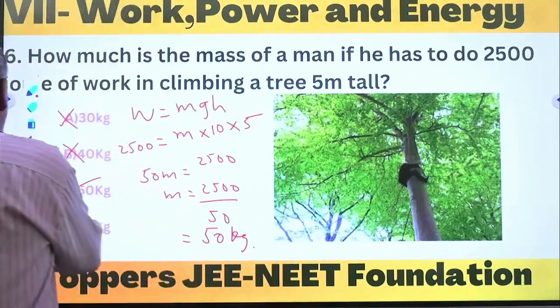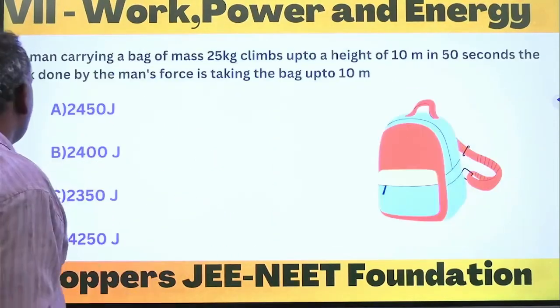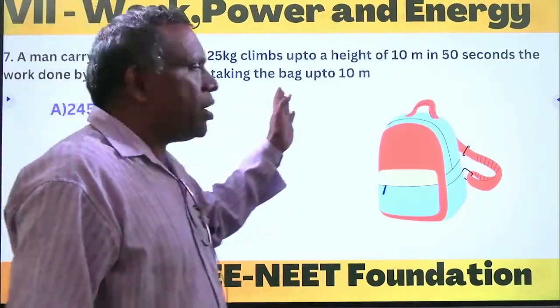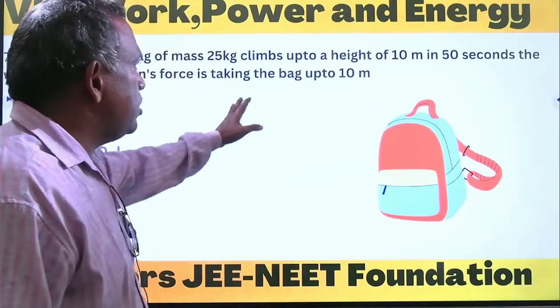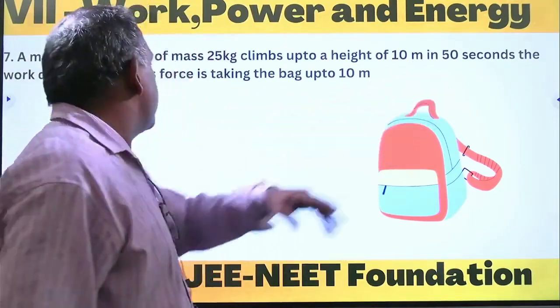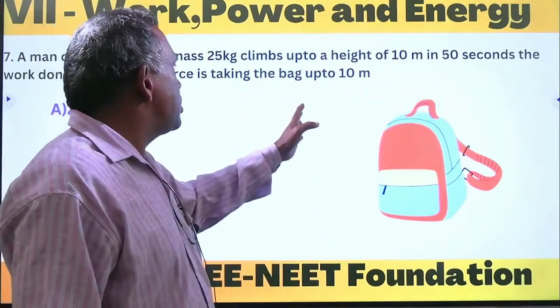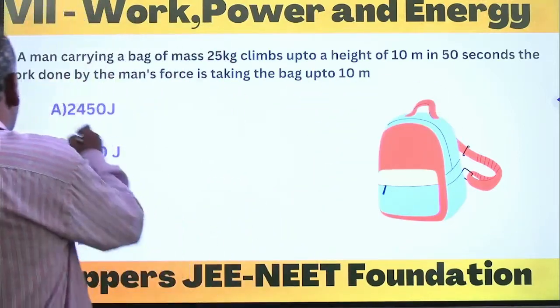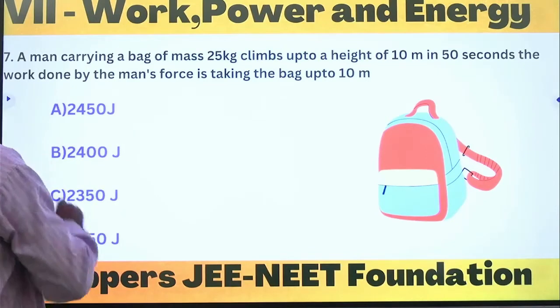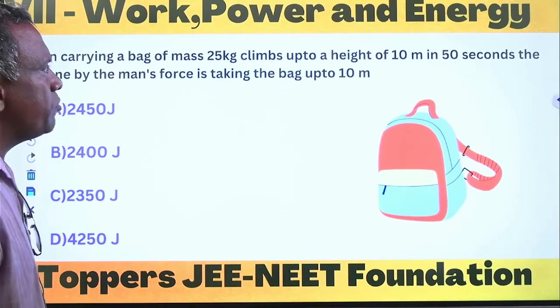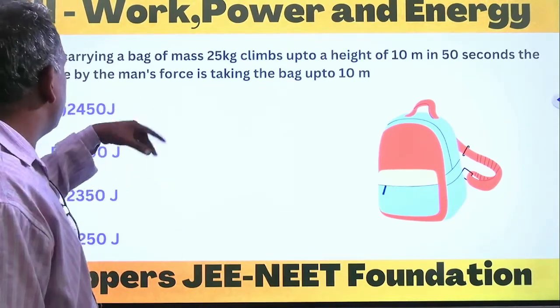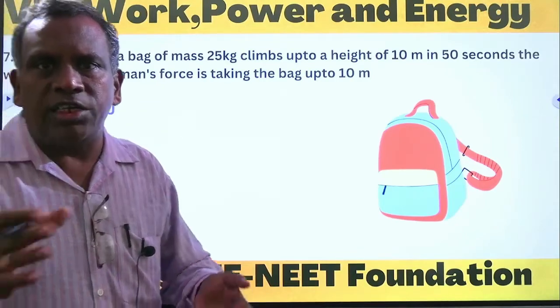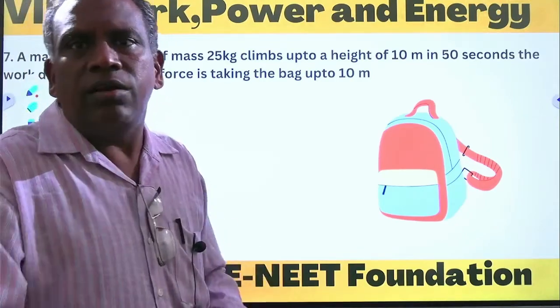So next question. A man carries a bag of mass 25 kg up to a height of 10 meters in 5 seconds. What will be the work done by the force in taking the bag up to 10 meters? If you observe, it is a similar type of question, but reversed: instead of mass, you have to find the work done.